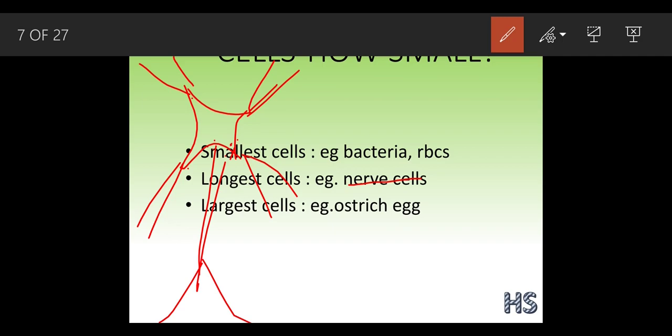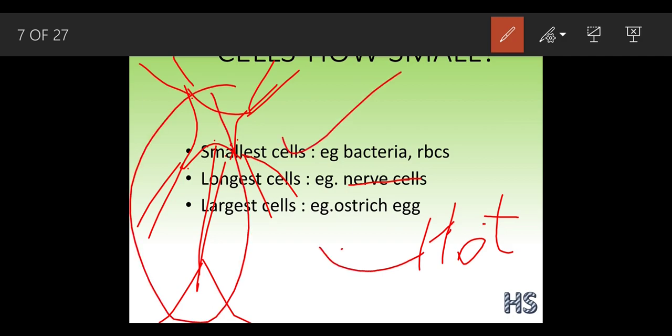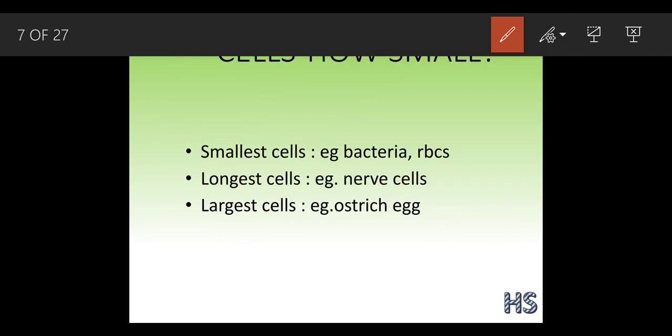Suppose a hot object has been kept out here. How do we know that the object is hot? By touching it with our hands. When you touch it with your hand, the impulse, like the message which is carried to the brain, travels along this nerve cell which is present inside our body. It is the longest. Now we are going to talk about the largest.